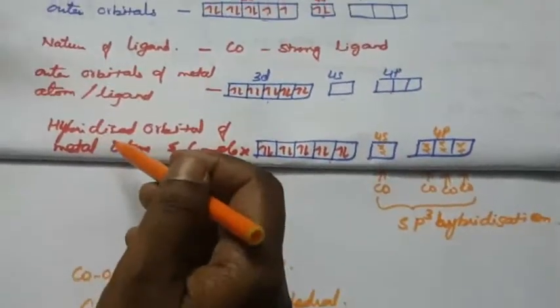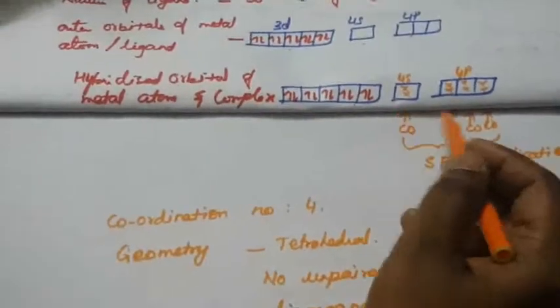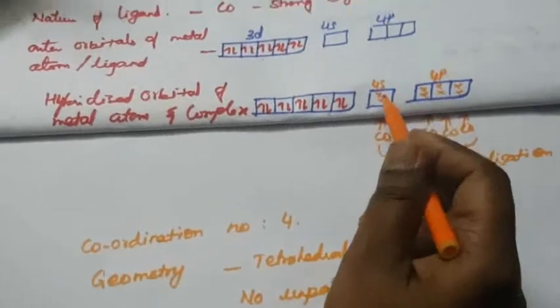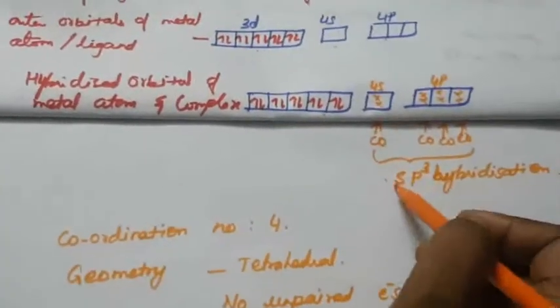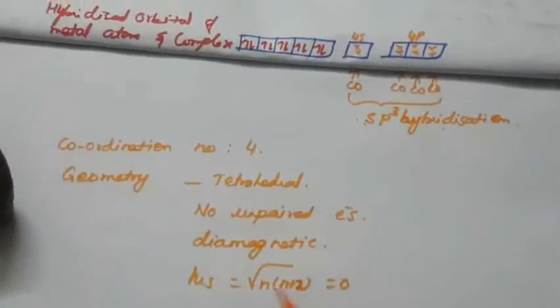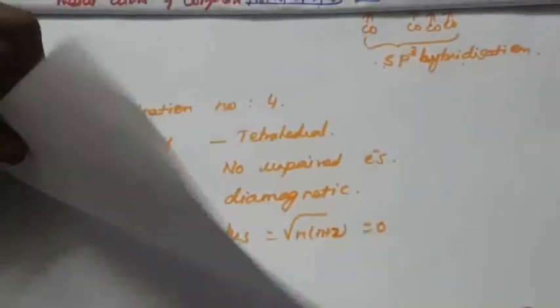Then it hybridizes with the ligand, that is CO. With four ligands, four empty boxes are there, so four COs bond with this compound. The hybridization is one s orbital and three p orbitals, sp3 hybridization. Coordination number 4, the geometry is tetrahedral, no unpaired electron, so it is diamagnetic. The magnetic moment will be 0.